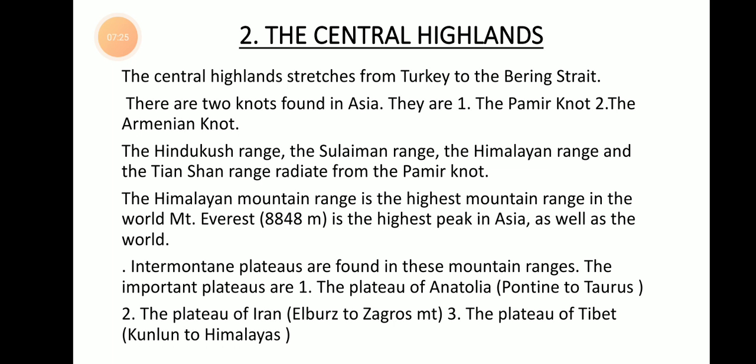In the Pamir knot, nearly four mountain ranges meet together. They are the Hindu Kush range, the Suleiman range, our Indian Himalayan range and the Tian Shan range. All these ranges radiate. Radiate means they originate, they start their beginning point from the Pamir knot.